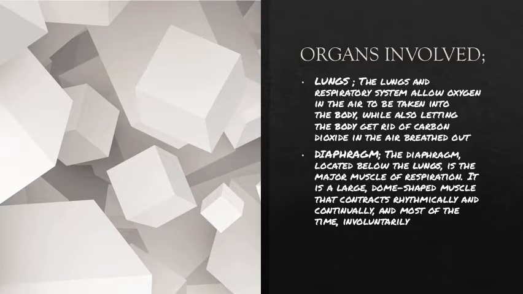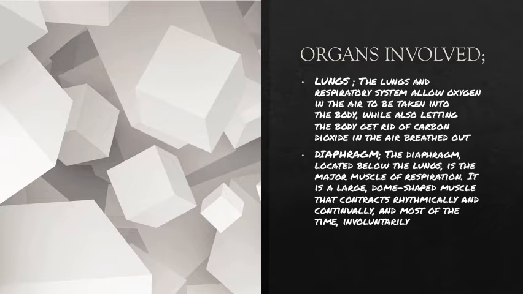Now we are going to study about the diaphragm. Now what is the diaphragm? The diaphragm, located below the lungs, is the major muscle of respiration. It is a large dome-shaped muscle that contracts rhythmically and continuously and most of the time involuntarily.